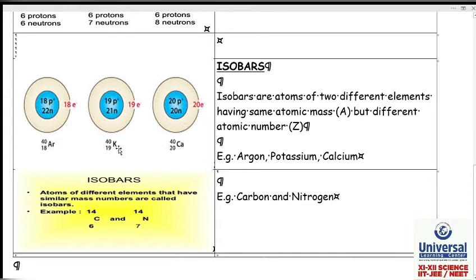They have different atomic numbers but the same mass numbers, and this type of configuration is called isobars.